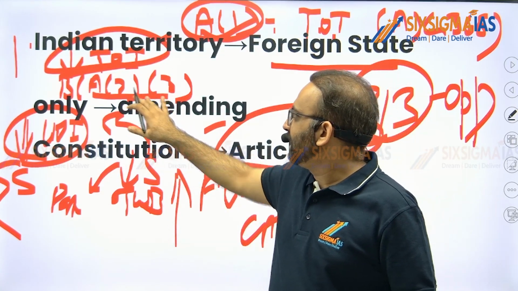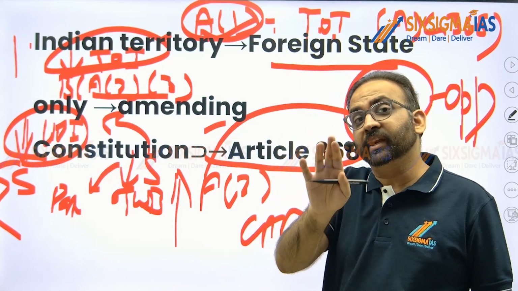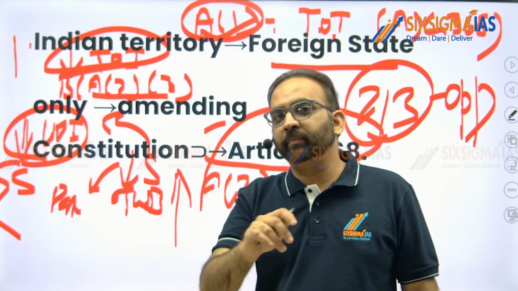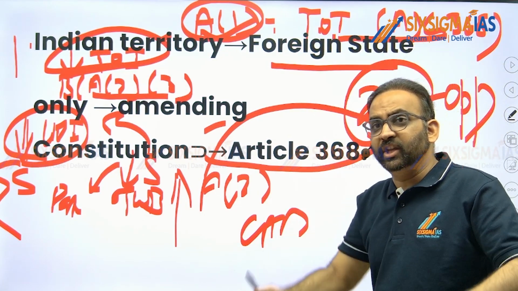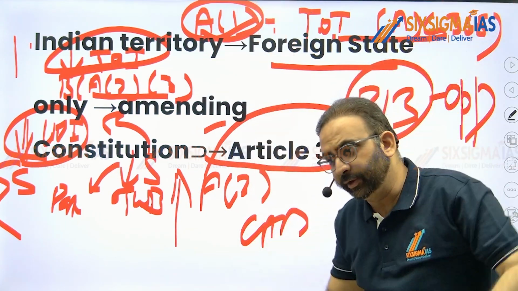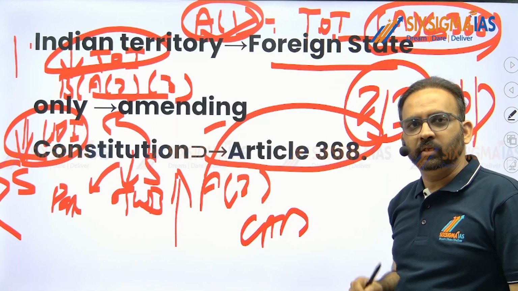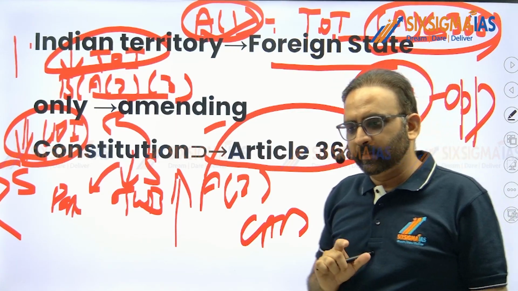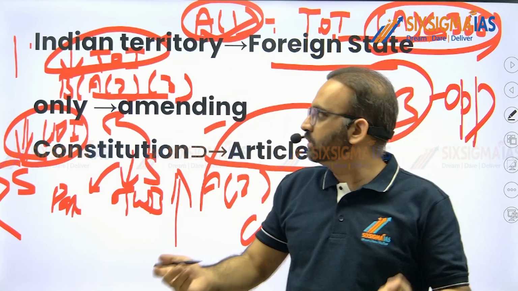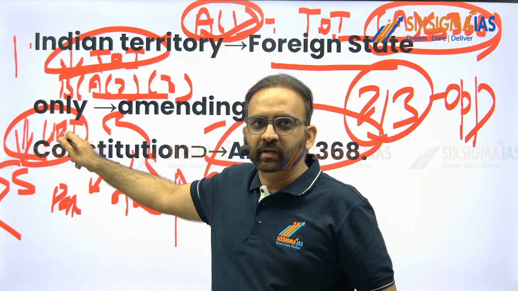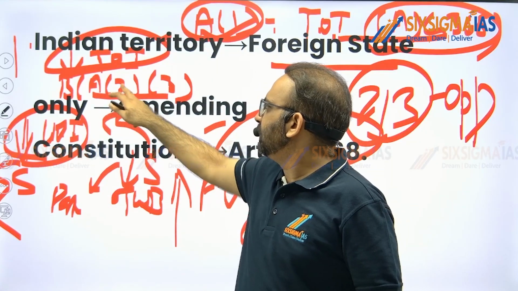For making changes under Article 2 and 3, that's in the Union of India, right? You just need an ordinary bill, a simple majority. But for making changes under Article 1, where the territory of India is being enlarged or being reduced, you need a Constitutional Amendment Bill. You get the point? You understood? So if the territory of India is intact and you are changing the Union of India's area, either increasing or decreasing, an ordinary bill under Article 2 and 3.